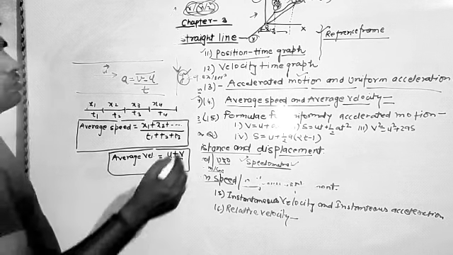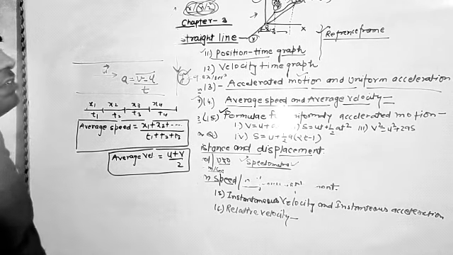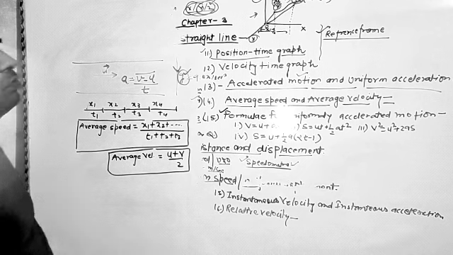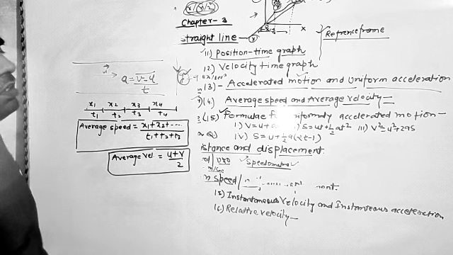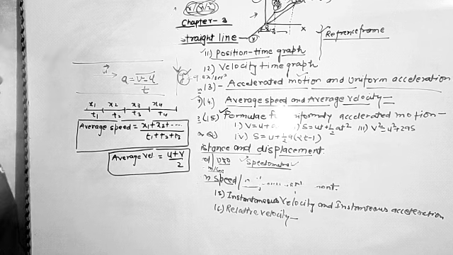Now we are going to discuss the formulas for uniformly accelerated motion. Now we have the four formulas: v is equal to u plus at, s is equal to ut plus half at square, v square is equal to u square plus 2as, and s is equal to u plus half a into (2t minus 1).